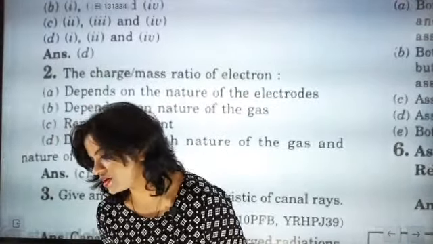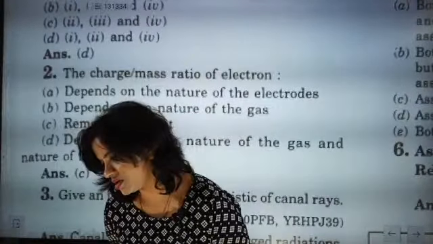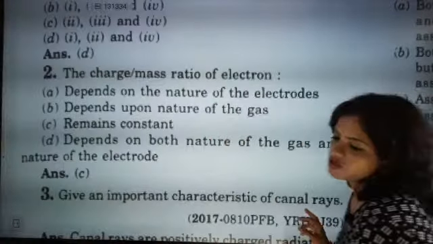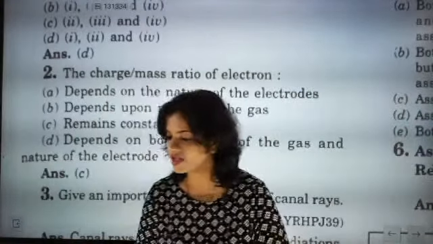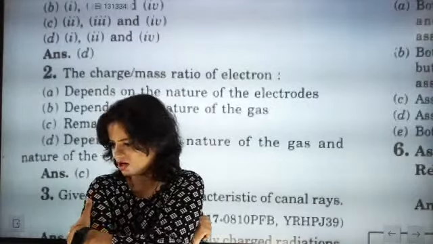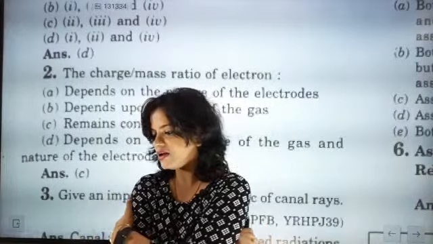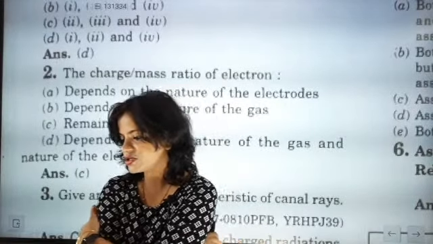Come on, say it fast. What are the exact answers for cathode rays? Just think about it and say. You can say that they are positively charged. Okay, Kanishka has given the answer. Canal rays travel along a straight path in absence of electric and magnetic field. Canal rays are positively charged radiations.